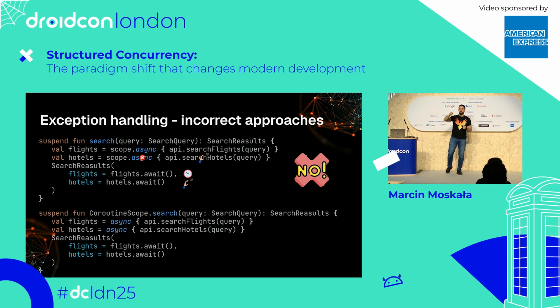We just pass coroutine scope either implicitly as a receiver or explicitly as an argument. Doesn't really matter. We pass our caller scope. What's wrong with that? Let's analyze the same situation. Search hotels throws an exception, so this exception propagates to async, and async propagates it to its parent, so directly to the parent scope.